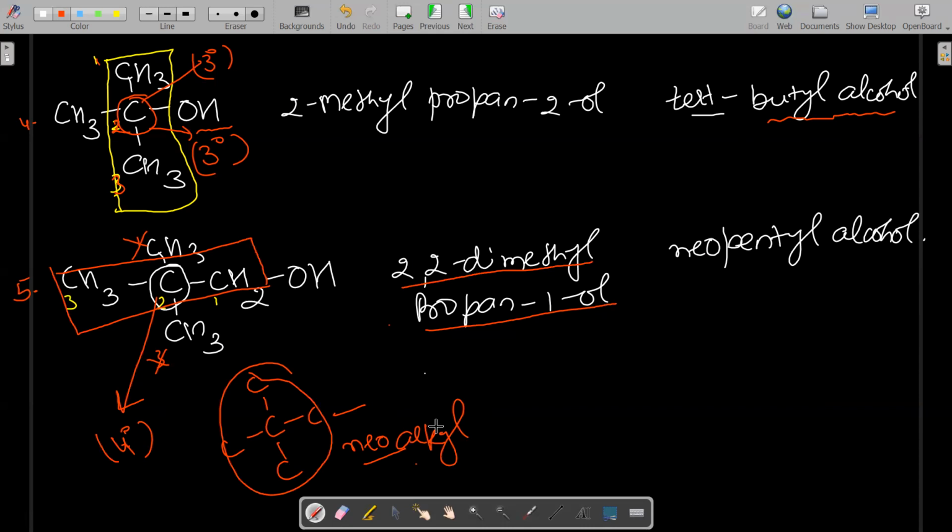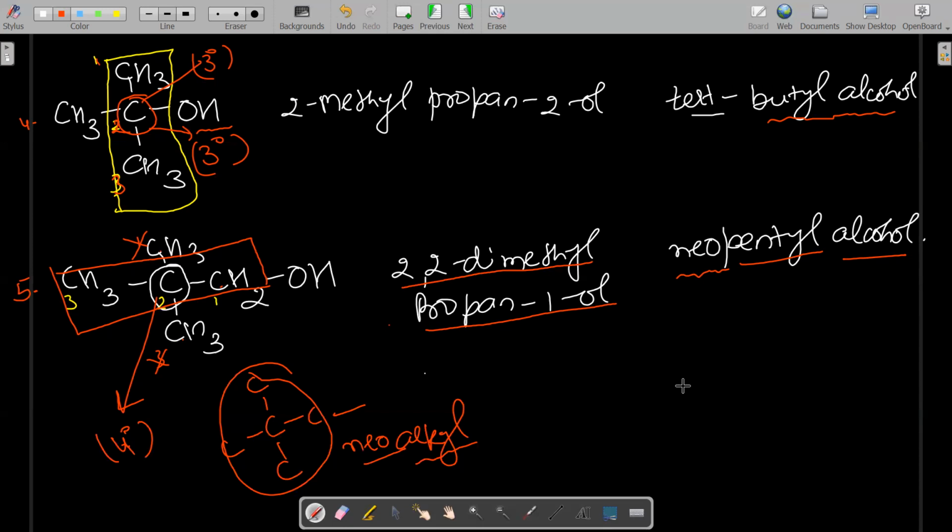And then after that you have to check, for alkyl, how many total carbons are there. You can check 1, 2, 3, 4, 5. The total is 5. 5 means pentyl. So it is pentyl alcohol, but in the prefix, what do we have to write? Neo. So wherever you have to write alkyl alcohol, for alkyl you have to count the total carbons.